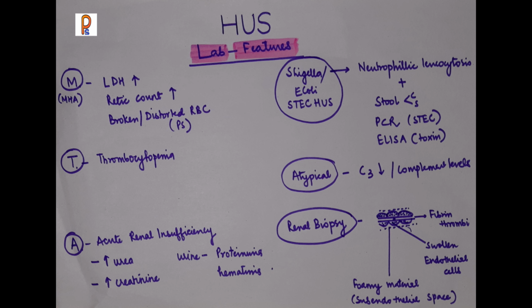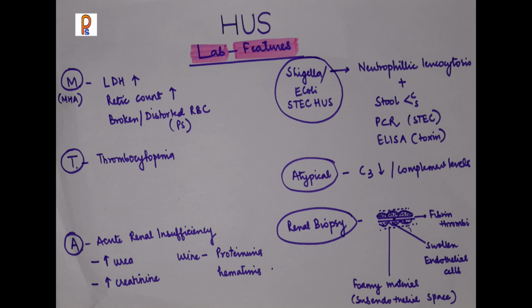Specifically, in typical HUS that occurs because of Shigella or E. coli, there will be neutrophilic leukocytosis in the CBC because of infection; the polymorphs will be raised. On stool culture we may get Shigella. On PCR we can detect Shiga toxin E. coli, and we can also do ELISA for the toxins. In atypical HUS, which occurs because of complement abnormality, there will be reduced C3 levels and other complement involvement.